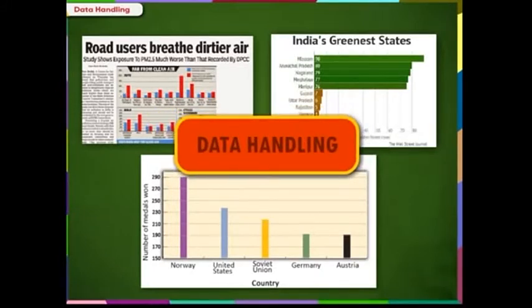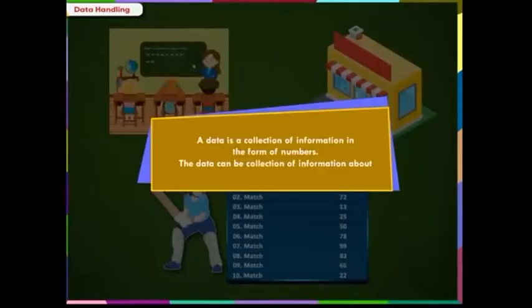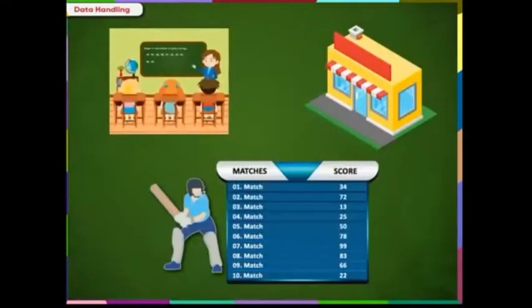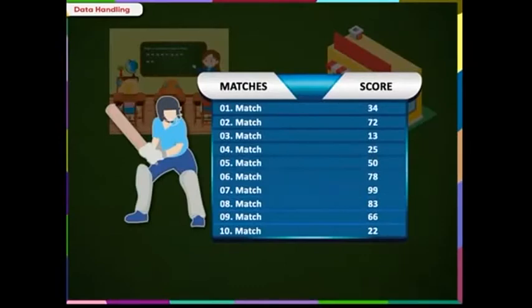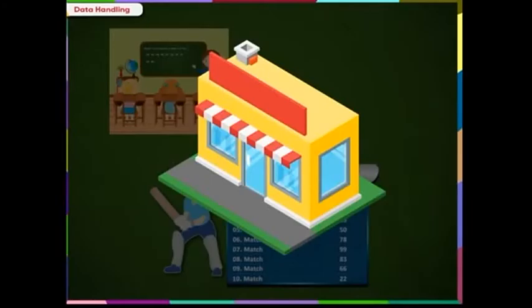Now, what is data? Data is a collection of information in the form of numbers. The data can be a collection of information about the weight of students in a class, runs scored by a batsman in various matches, sale of a shopkeeper, etc.